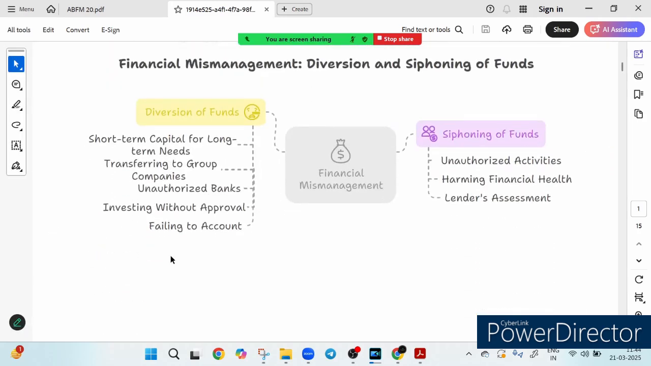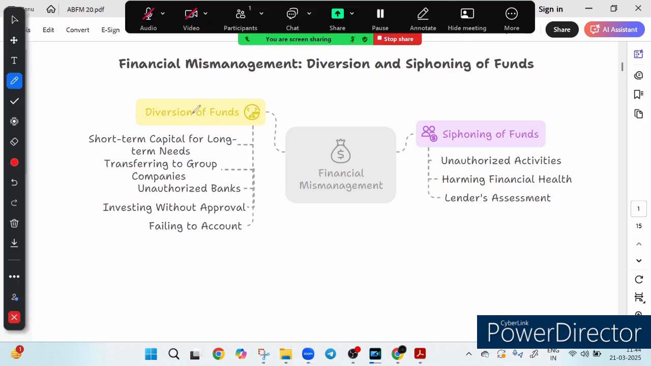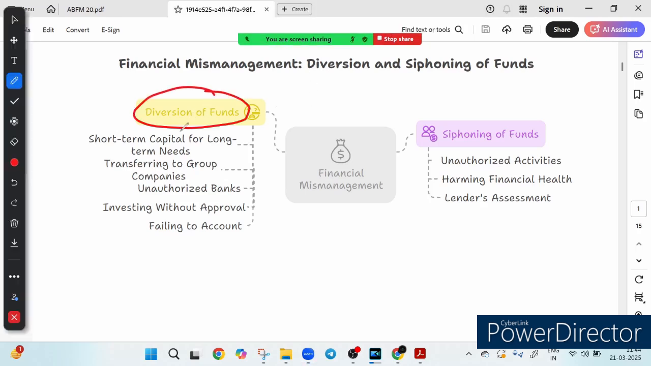There is something called financial management, diversion and siphoning of fund. Ever wondered how companies secretly misuse fund? Let's uncover the two biggest tricks in financial mismanagement. The first is called diversion of fund. What is the meaning of diversion? Money meant for one purpose is redirected elsewhere.